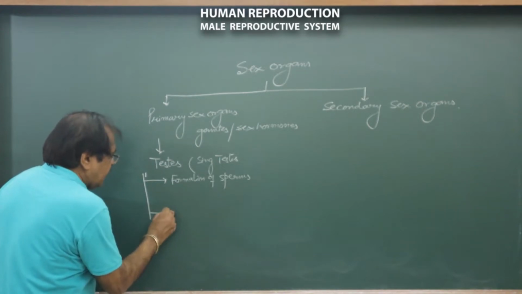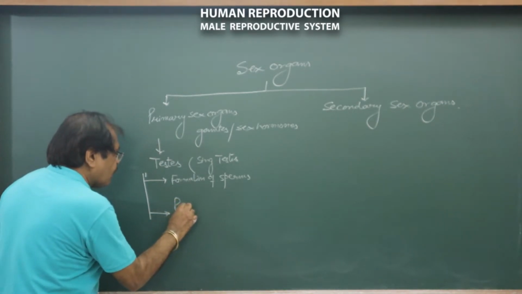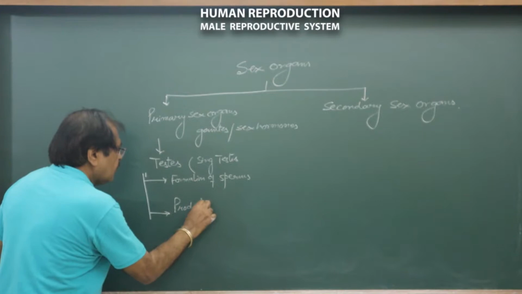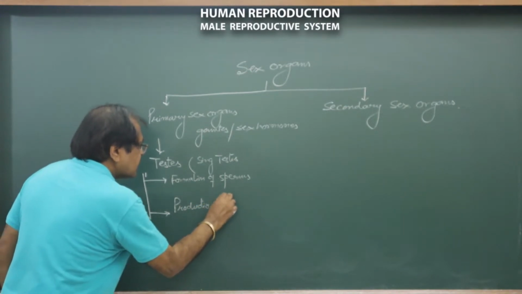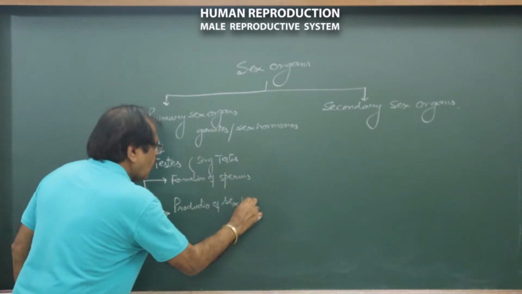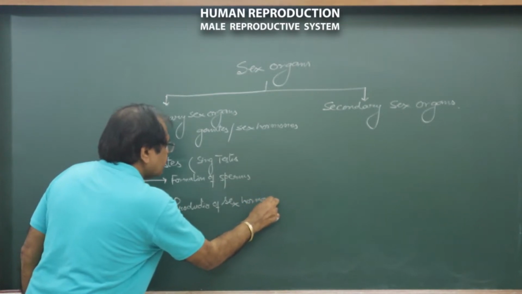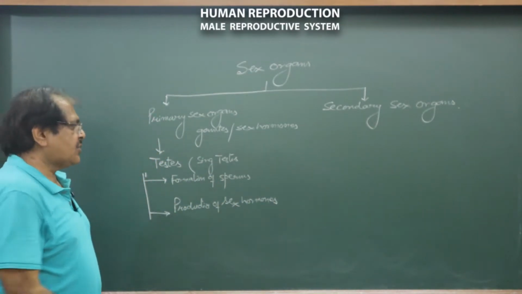And second is the production of sex hormones. Sperms are the male gametes.